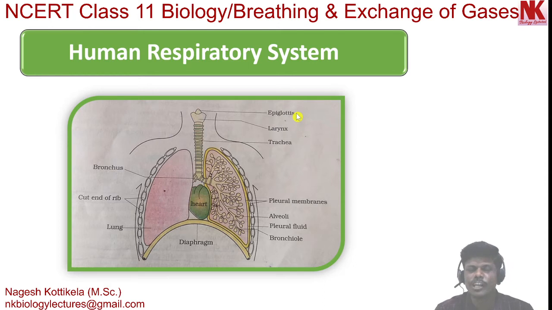This is very, very important for your exams. Epiglottis is a cartilaginous flap which prevents the entry of food into the trachea during swallowing. I repeat this again. Epiglottis is a cartilaginous flap that prevents the entry of food into the trachea during swallowing.